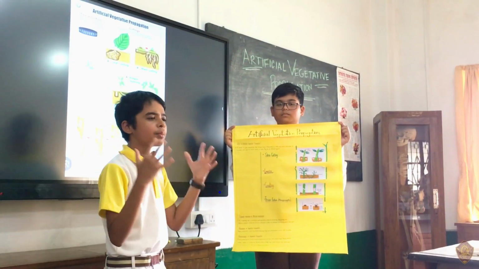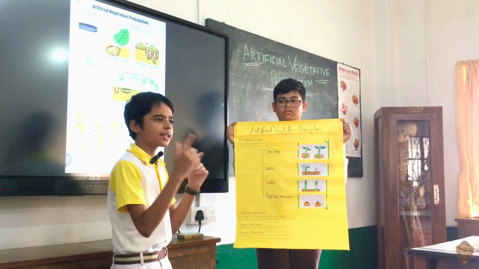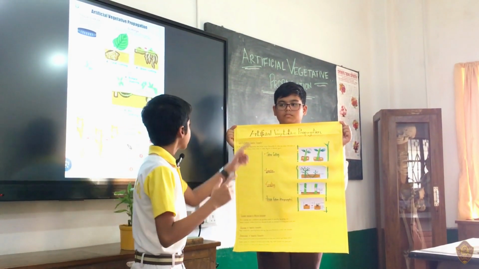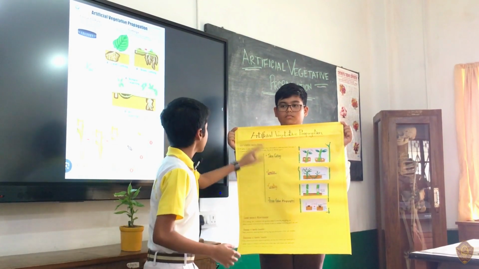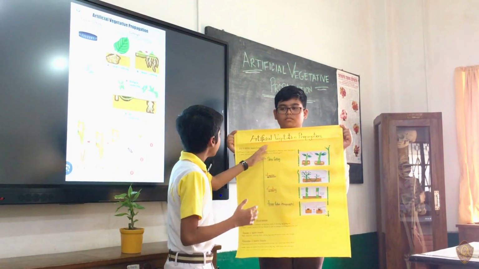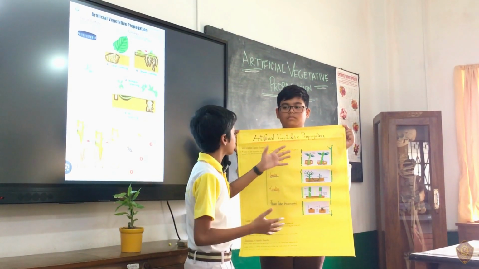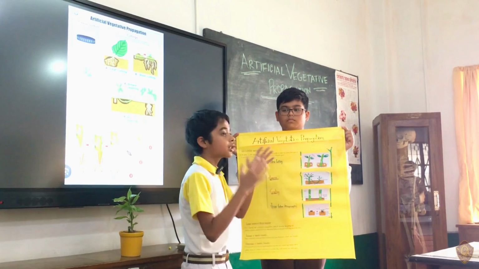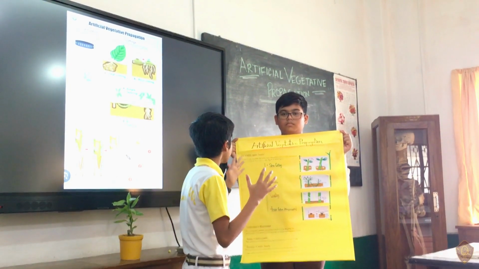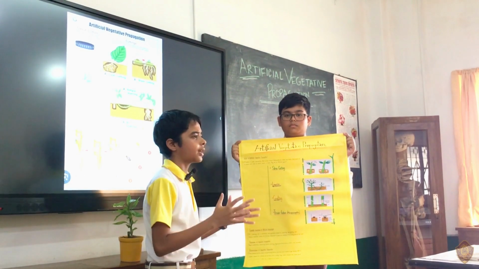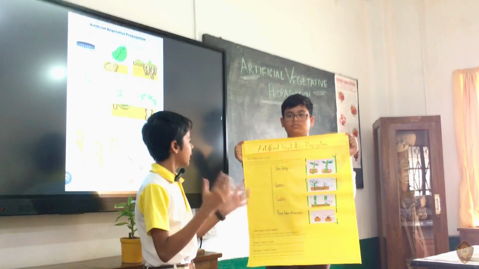So at first we need to make it clear what artificial vegetative propagation is. Can anyone tell? Just guess it. Yes, it's something related to something which is artificial. Artificial means it's created by man. Vegetative means asexual parts or reproductive parts of a plant like roots, stems, buds, and propagation means which can propagate or grow. So we can understand by these three words that artificial propagation means there are numerous techniques or methods by which plants are developed artificially by humans.